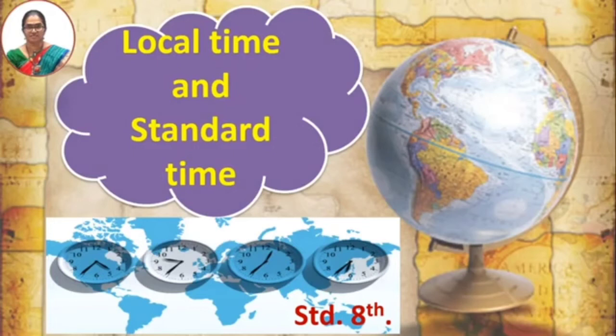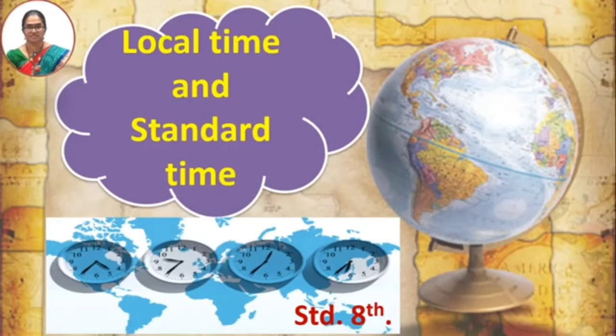In this image on the screen for you, you can see 4 different clocks, and all these clocks indicate 4 different timings. In one particular clock it is 4:35, in another clock it is 9:35, in the third clock it is 12:35, and in the last clock you have the time 6:35. That means these clocks are showing different timings.